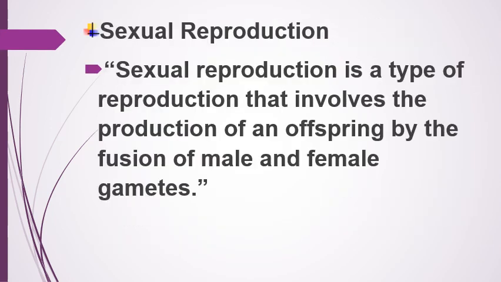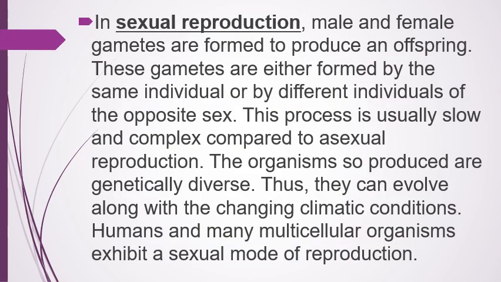Sexual reproduction is a type of reproduction that involves the production of an offspring by the fusion of male and female gametes. These gametes are either formed by the same individual or by different individuals of the opposite sex. This process is usually slow and complex compared to asexual reproduction. The organisms so produced are genetically diverse. Thus, they can evolve along with the changing climatic conditions.